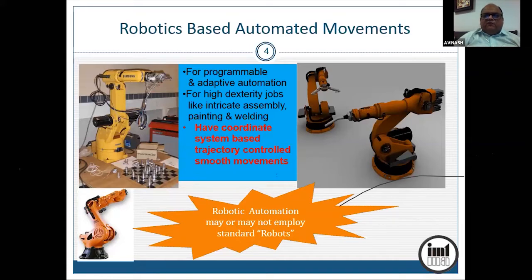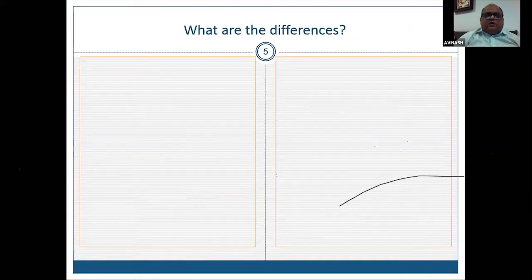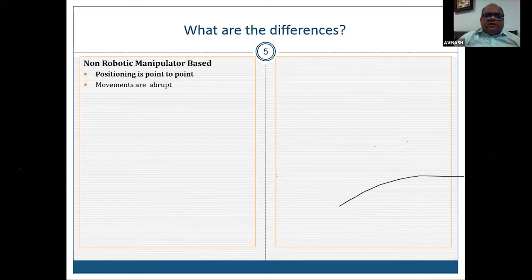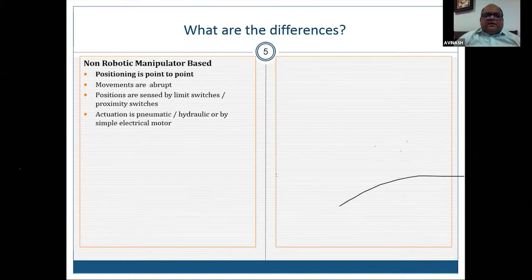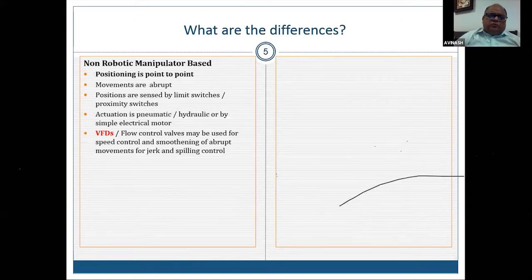Now, a summary of the differences. Non-robotic manipulator based positioning is point to point. Movements are abrupt. Positions are sensed by limit switches and proximity switches. Actuation is usually by pneumatic or hydraulic or by a simple electric motor, induction motor. To smoothen out the movement of motors, you might use a VFD or variable frequency drive. In case of hydraulic control, you may use flow control, servo valve, and those kinds of things to smoothen out movement and to have jerkless movement for things like spillage control.